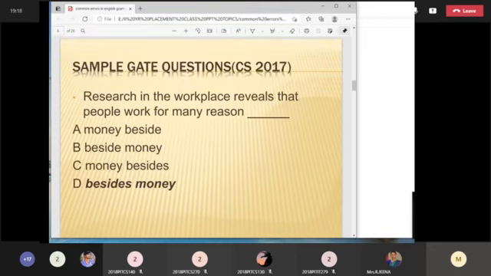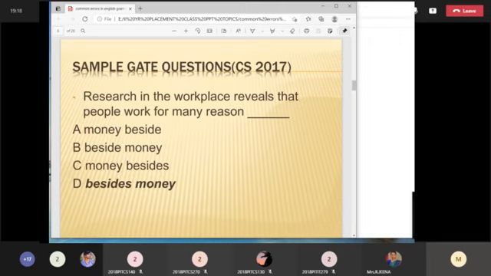If you know the correct meaning of the preposition beside, it may be on the words, the parts of speech. So beside is one of the parts of speech. What is it? It is a preposition. So what is the basic difference between beside and besides? Beside means by the side of. Besides means additional, in addition to. If you know this in your mind, very easily, in a fraction of a second, you can click the right answer and go.